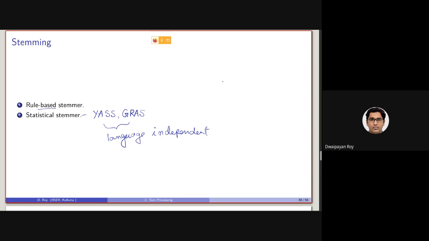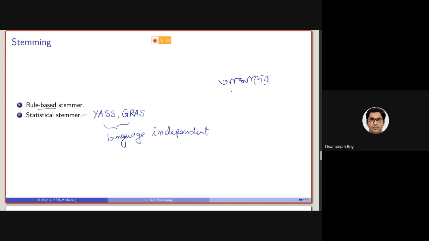Most of you I know are non-Bengali, but let me give you a small example. Really pardon me for not being able to understand Hindi.